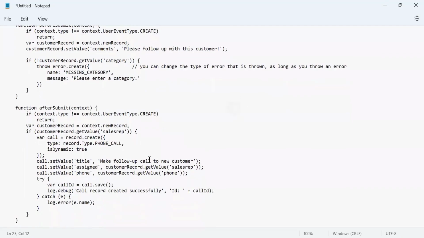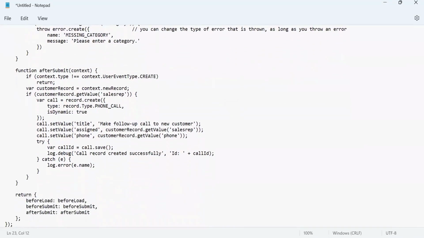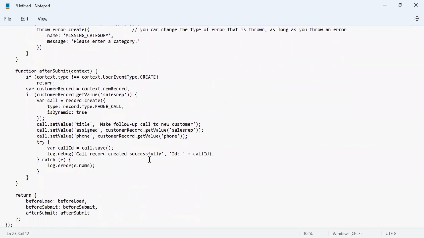So the record will not be created until you click on back and then enter the right information. Now, after submit, what are we doing? As soon as we save or create this customer record, we are creating a phone call record, so that's a separate object in NetSuite called phone call.